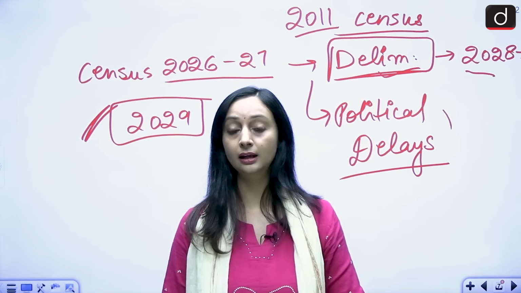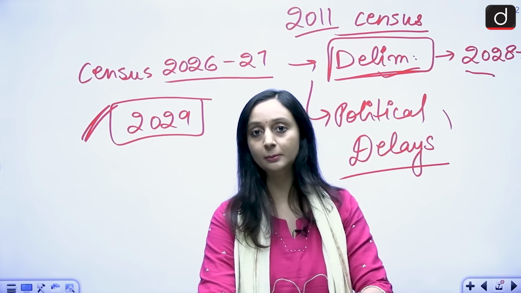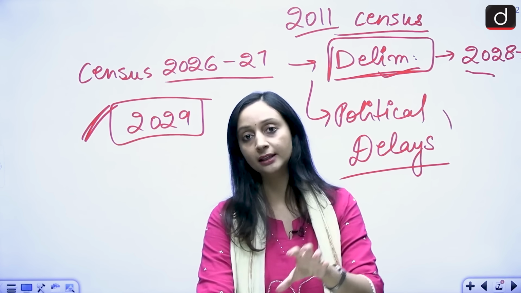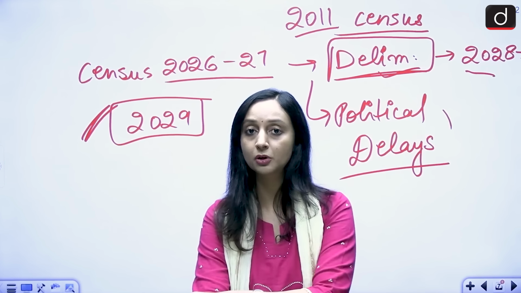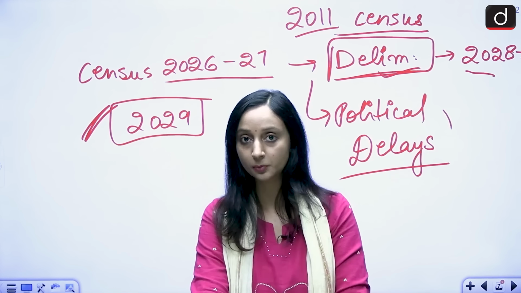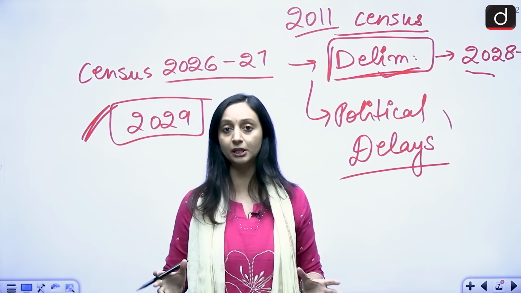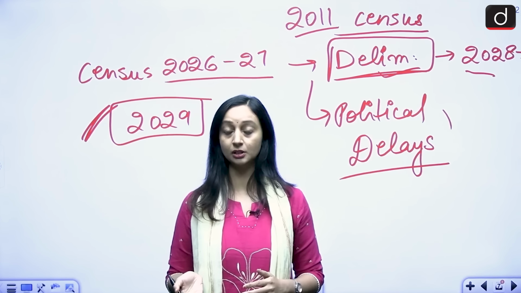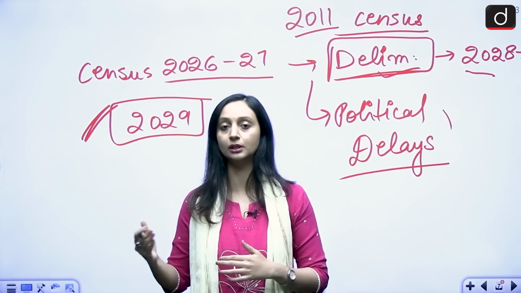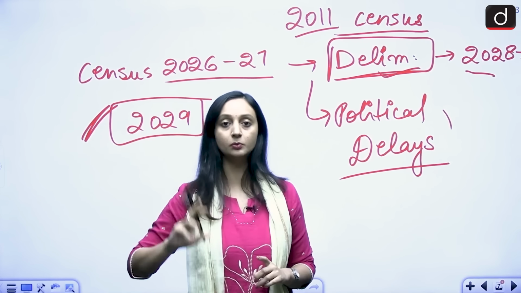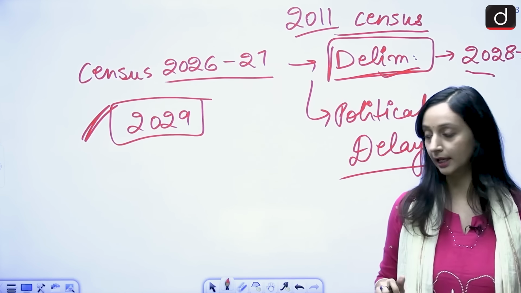But the center is saying that when we are going to do delimitation, that means the structure will change. So if we give reservation right now, and then the main structure will change, then we'll also have to change the structure again of reservation. So why should we keep on changing things again and again? If data has to be changed, then let us first do the delimitation exercise. Let us first get concrete data, the big picture, and after that we are going to implement reservation. And for that we need census 2026 data. So let's not wait for the complete exercise to be done. Let's carry on with the 2011 data. So this is the entire issue.